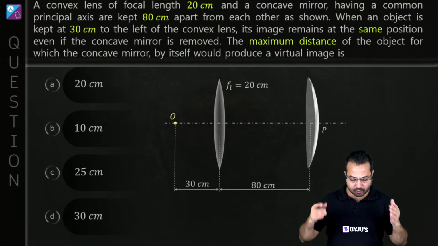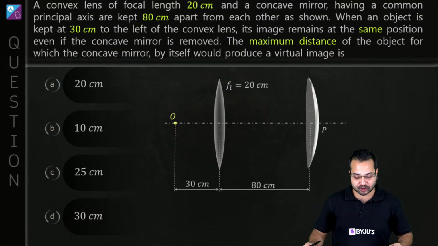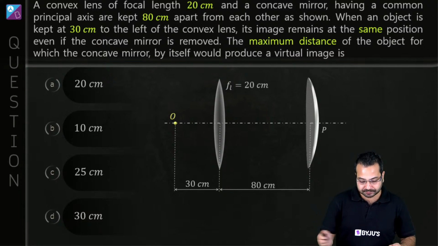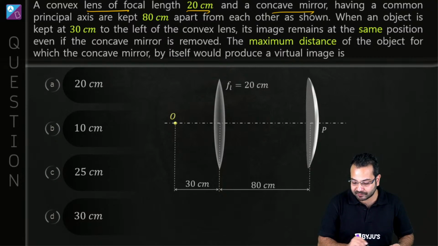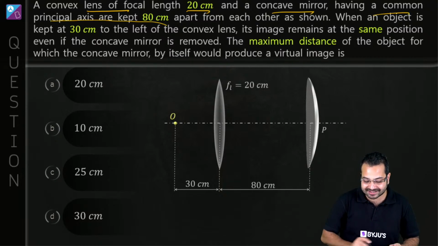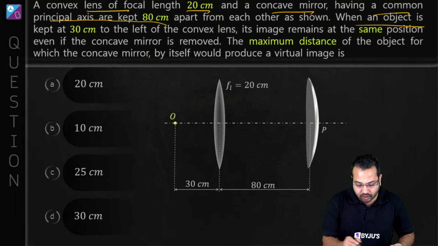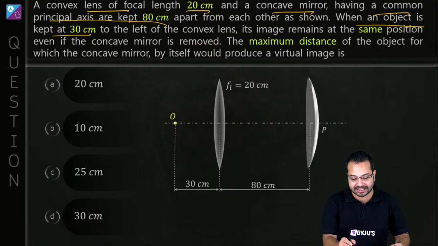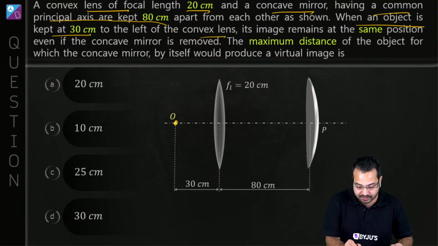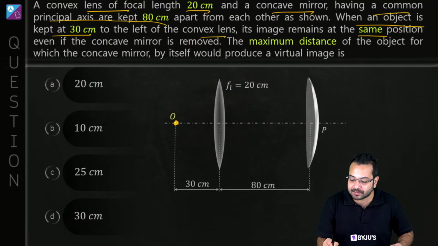Let's quickly move forward. We have a few questions to deal with. We have a convex lens of focal length 20 centimeter and a concave mirror having a common principal axis, kept 80 centimeter apart. The diagram shows that very easily. Now, an object is kept at 30 centimeter to the left of the convex lens, so the object is placed over here, and its image remains at the same position even if the concave mirror is removed.